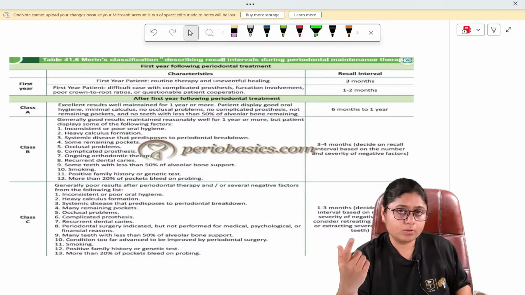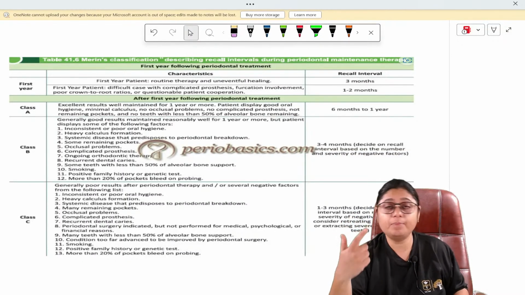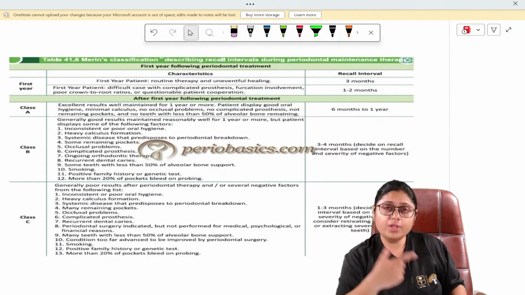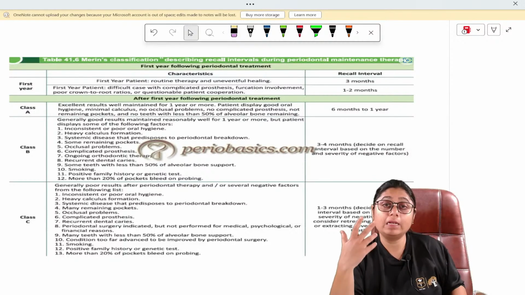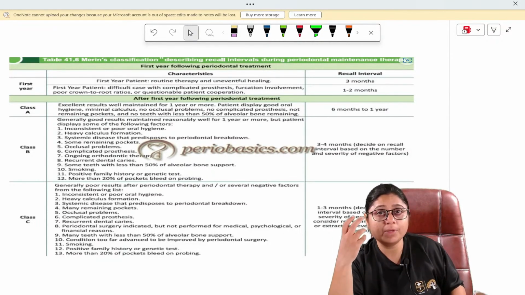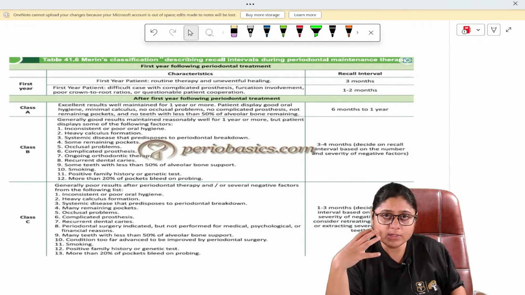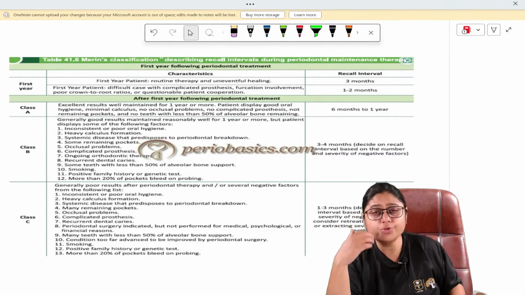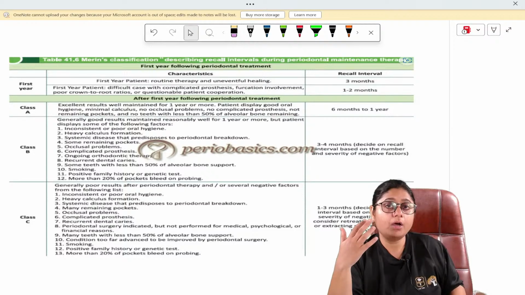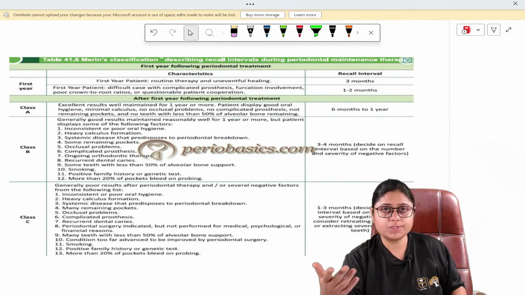You are doing the recall, number one, to motivate the patient. You are motivating the patient at every recall to maintain proper oral hygiene and do proper cleaning of the oral cavity. You can show the patient where the inflammation is still there, where they are not maintaining proper oral hygiene, and which other part still needs treatment. So you can advise the patient accordingly, and you can monitor their hygiene habits.